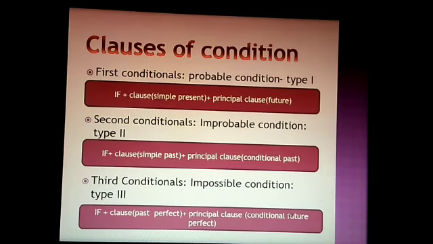First conditional is the probable condition, type 1. What is the structure? If plus clause, in simple present, plus the main clause in future tense. Second conditional, improbable condition, type 2. The structure is if plus clause in simple past, plus principal clause, that means the main clause, in conditional past tense. Third conditional, impossible condition, type 3. If plus clause in past perfect, that means had plus verb 3, plus principal clause, main clause, in conditional future perfect.